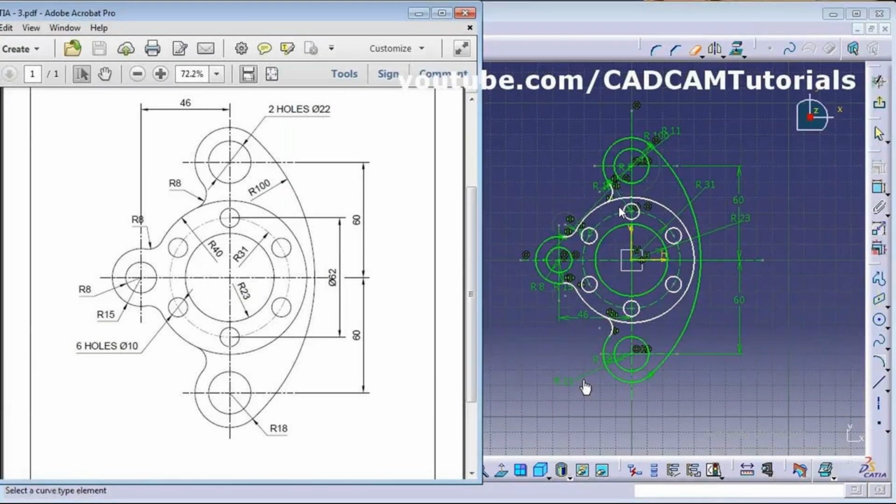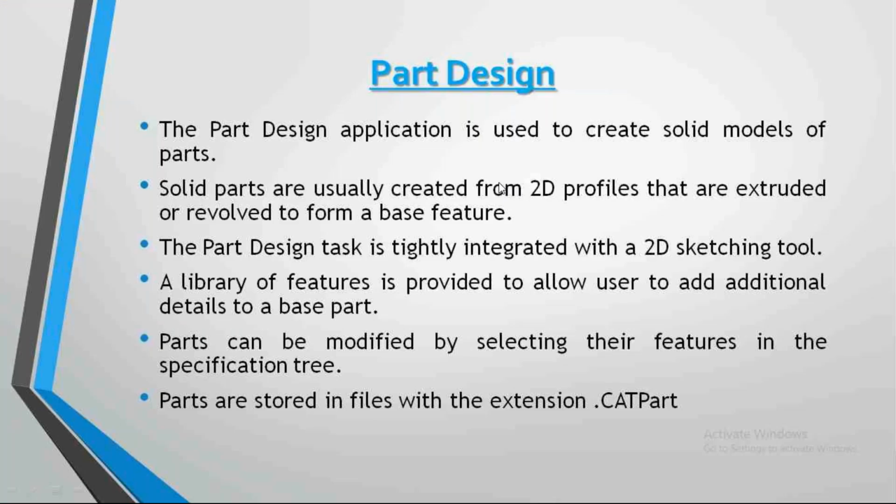Another one is over constraint. Over constraint is when, for example, we have given radius 31 here, and then we give radius 31 again for the same object. It will show over constraint, indicated in pink color. So under constraint will be in white color, fully constrained will be in green color, and over constraint will be in pink color. Remember these 3 colors when you are drawing. It will be very useful.